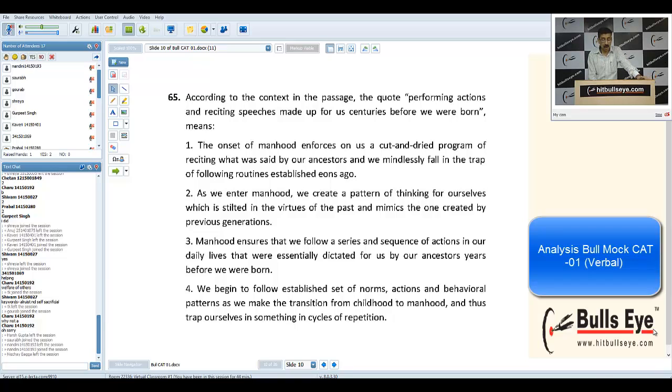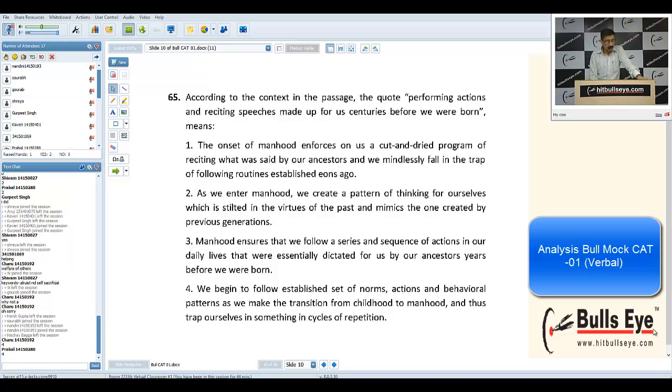I don't know how many of you picked up option 1, but again we should not take the literal meaning of reciting speeches. So any guesses, guys? Are you able to recall the answer to this particular question? The 65th question. Yeah, fourth. Again, this could have been answered even without reading the passage.